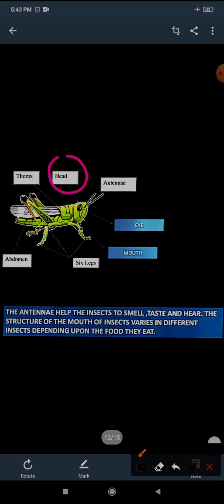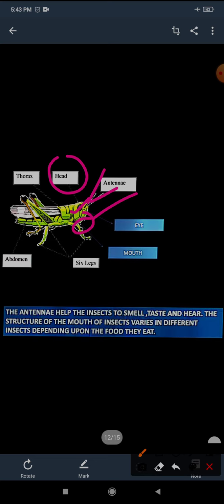Now I request all of you to look at the picture carefully and look at the head region. What will you see? The head region has an eye, two antennas, and a mouth.